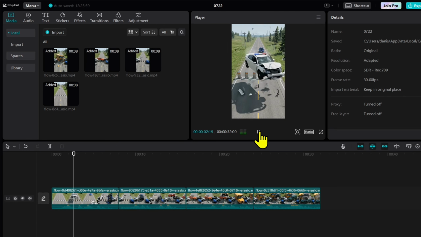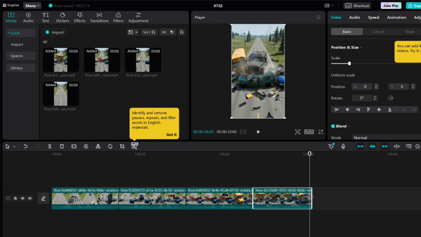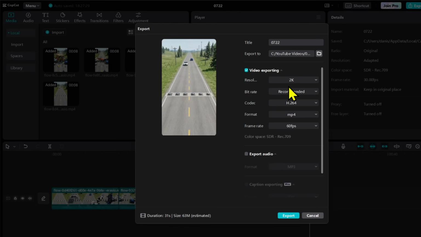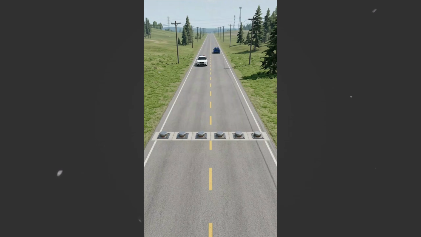To make the video even more engaging, add background music, subtle sound effects, motion blur, camera shake, and captions where needed. These small improvements make the video much more dynamic and increase viewer retention. Once all scenes are smoothly synced, export the video in high quality. Now our video is completely ready. So let's watch the final result.